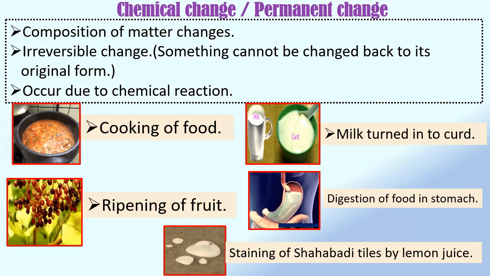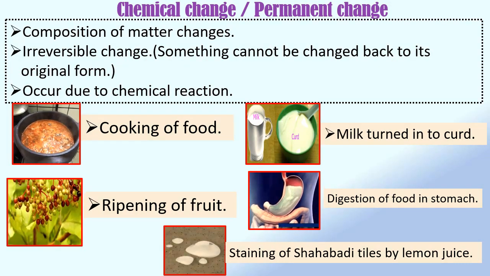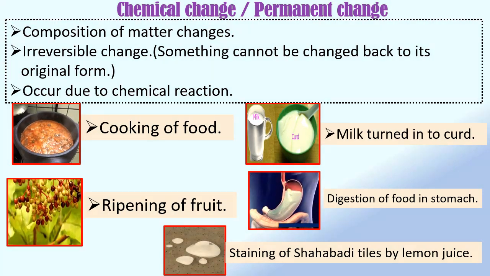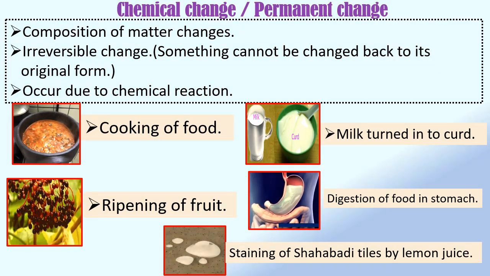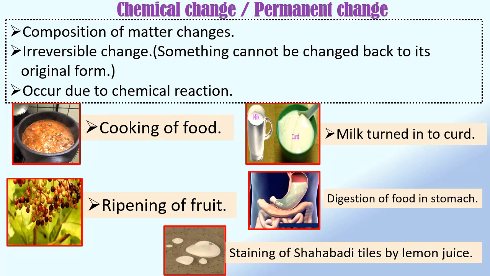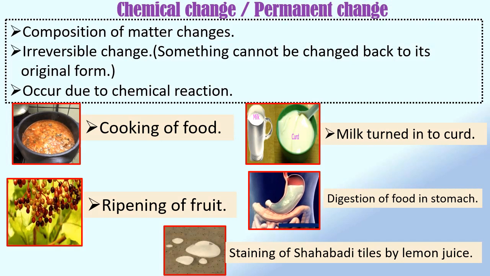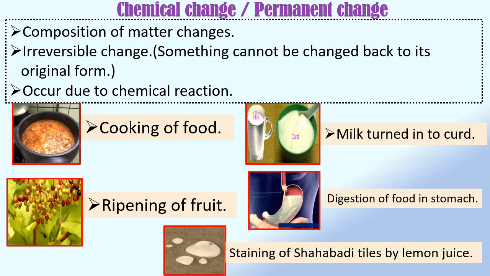Ripening of fruit is a chemical change because during ripening the chemical composition of fruit changes, and once a fruit ripens, it cannot turn raw again.